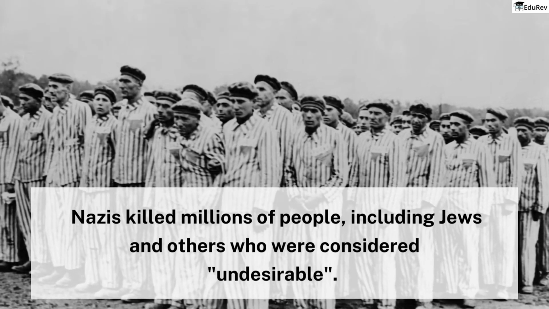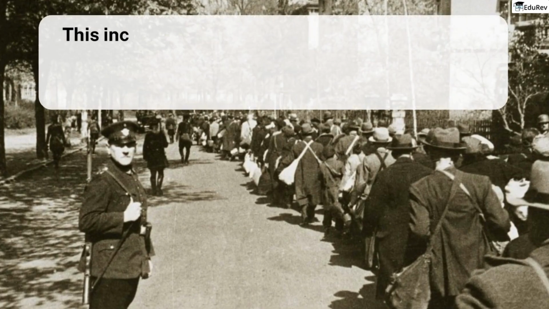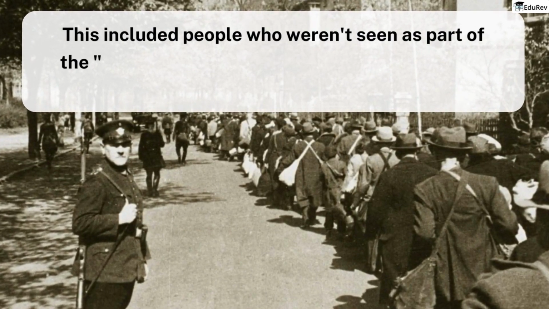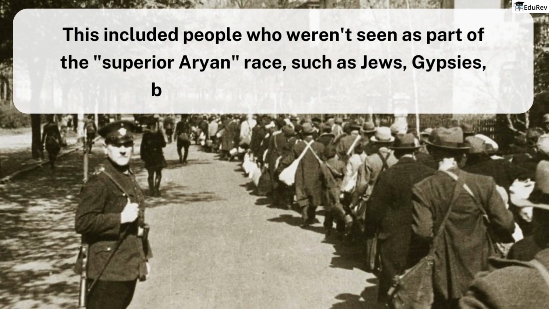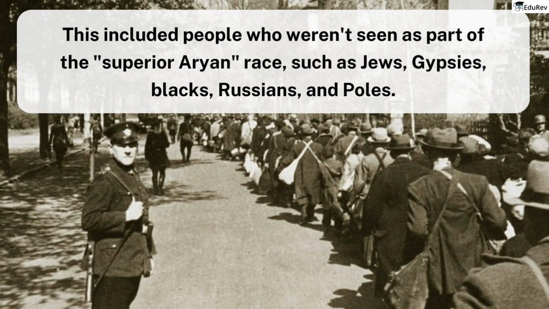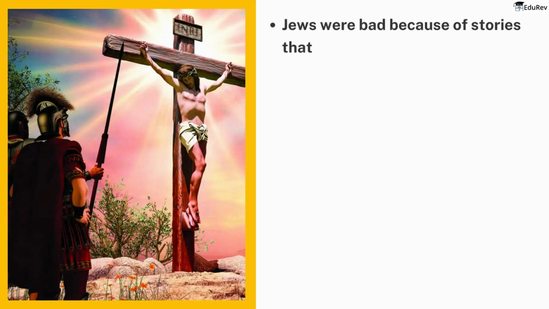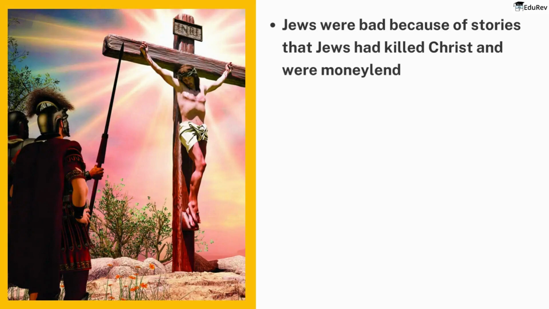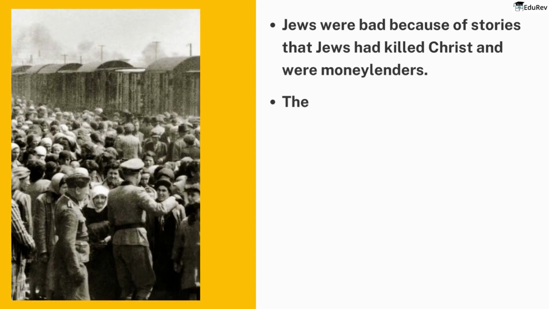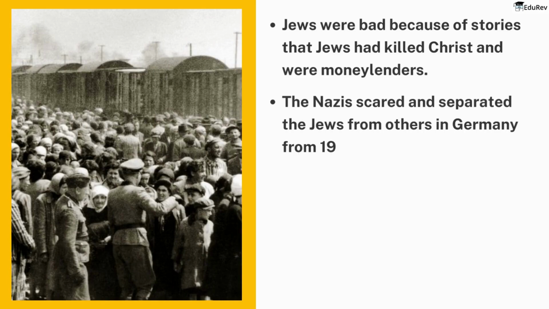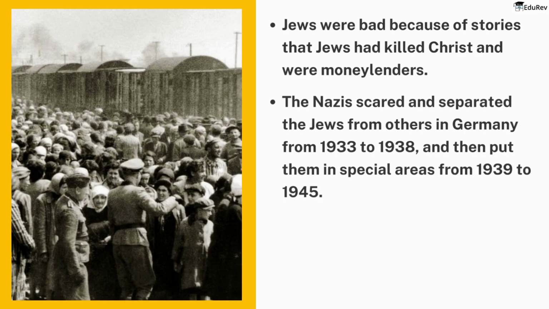This included people who weren't seen as part of the superior Aryan race, such as Jews, Gypsies, blacks, Russians, and Poles. The Nazis especially targeted Jews. They thought Jews were bad because of stories that Jews had killed Christ and were moneylenders. The Nazis scared and separated the Jews from others in Germany from 1933 to 1938, and then put them in special areas from 1939 to 1945.